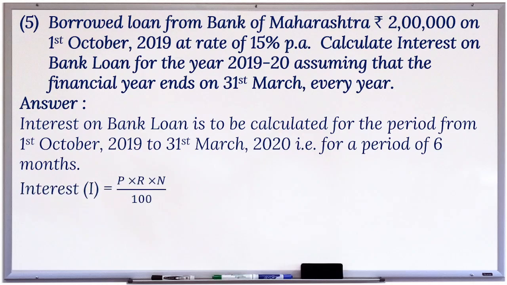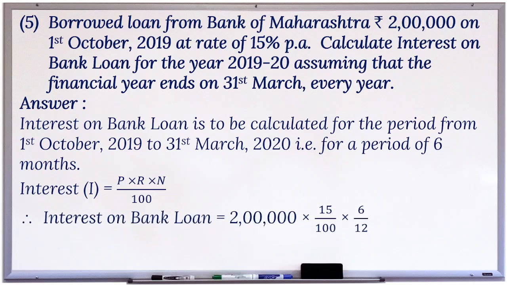Interest, that is I, is equal to P multiplied by R multiplied by N divided by 100. Therefore, interest on bank loan is equal to 2 lakhs multiplied by 15 divided by 100 multiplied by 6 divided by 12 is equal to rupees 15,000.